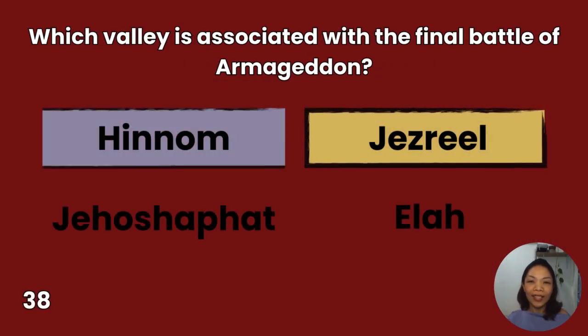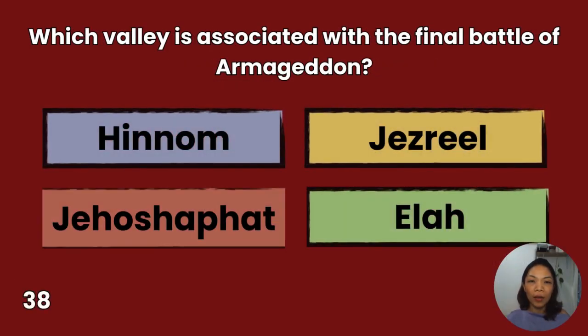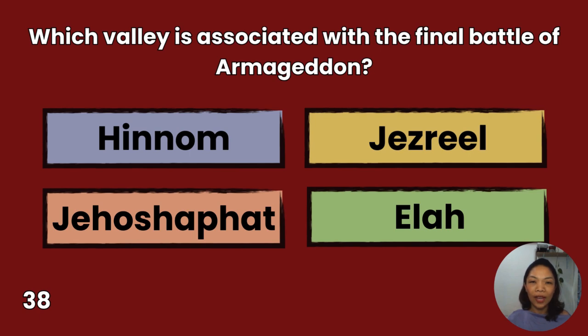38. Which valley is associated with the final battle of Armageddon? Hinnom, Jehoshaphat, Jezreel, Elah. You have 10 seconds to answer.